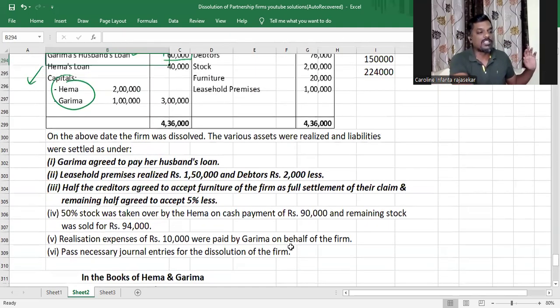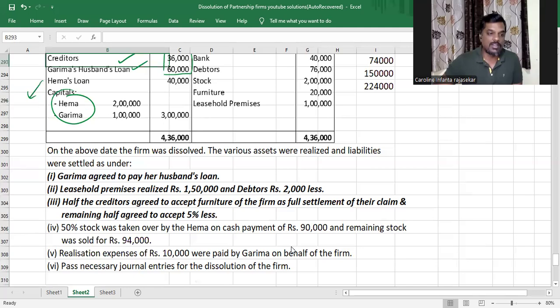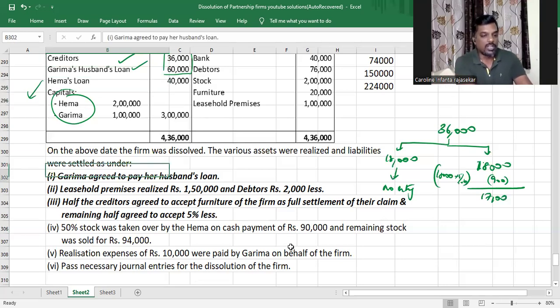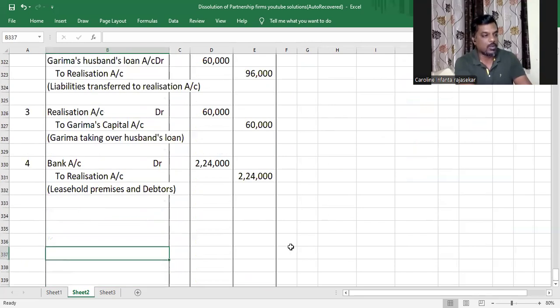And the remaining half agree to accept 5% less. So we have total creditors of what, my dear children? 36,000. Out of this, 18,000 have taken over furniture in full settlement. So for this, no entry. Remaining 18,000, half of the 36,000, have agreed to take 5% less. Understood? So they have agreed to take 900 rupees less, 18,000 into 5 by 100. That will be 17,100 rupees, my dear children. So we have paid the remaining creditors rupees 17,100.